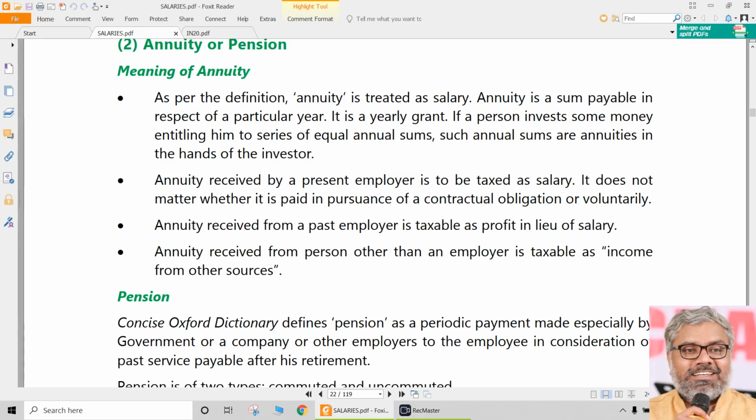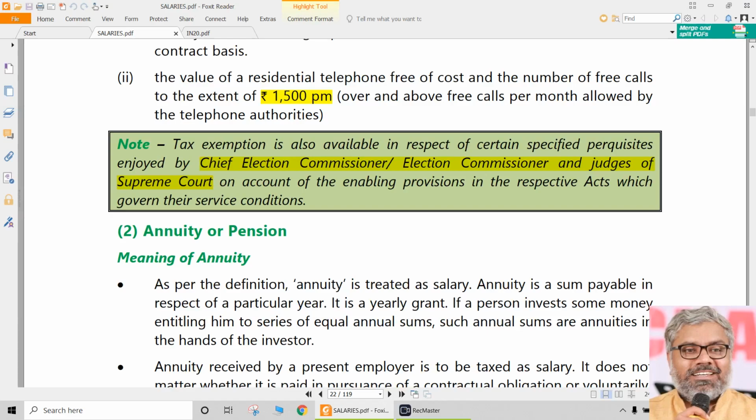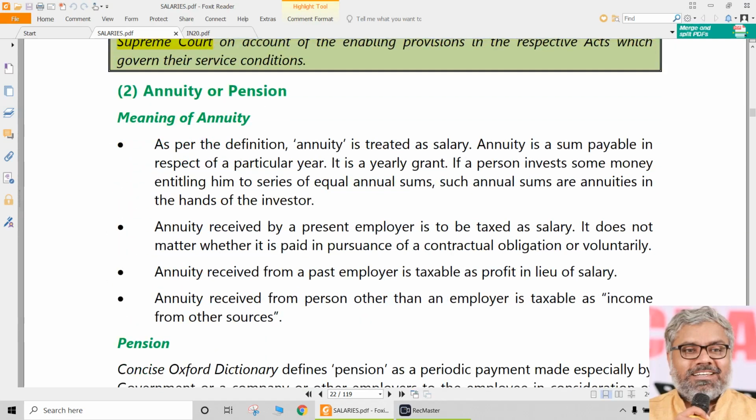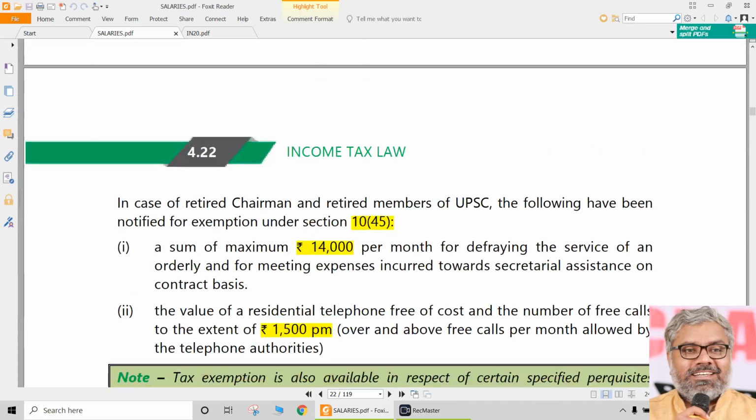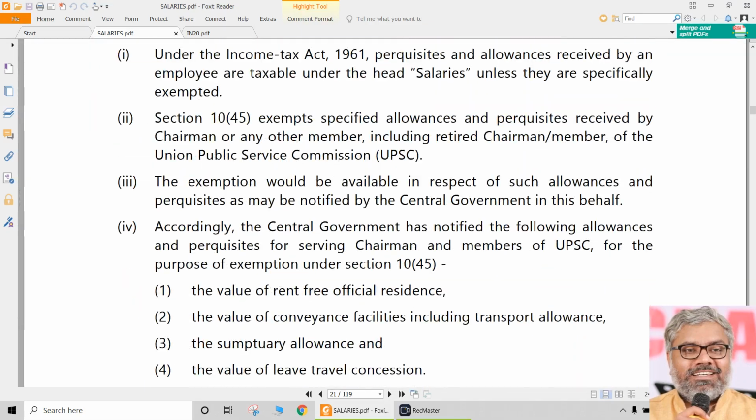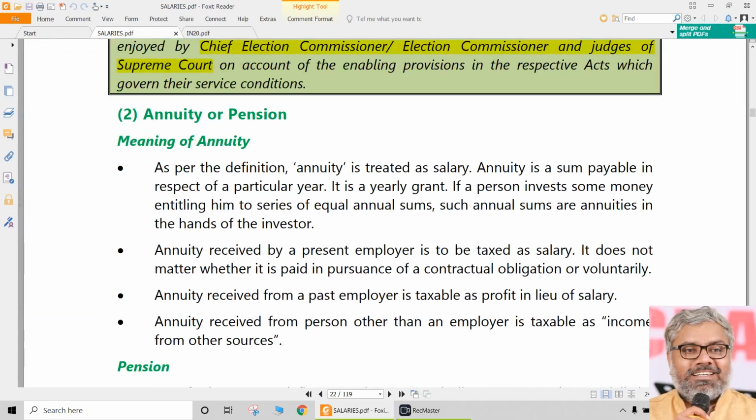So let us start in the same sequence which has been given in the study material, though it is not really the scientific order. As I said, it doesn't matter. Provisions are provisions which we have to learn in one sequence or another. So let us start with this one, given after the allowances portion, which we already discussed.